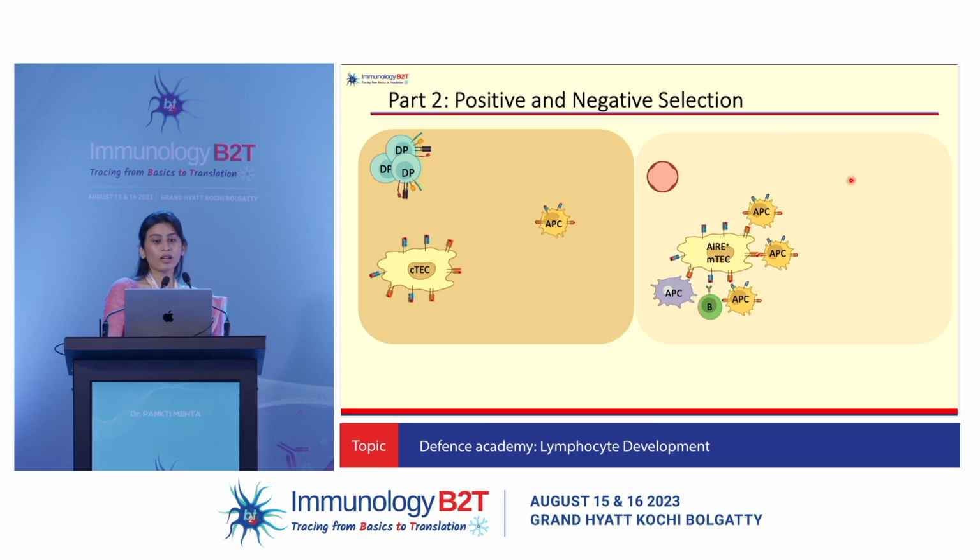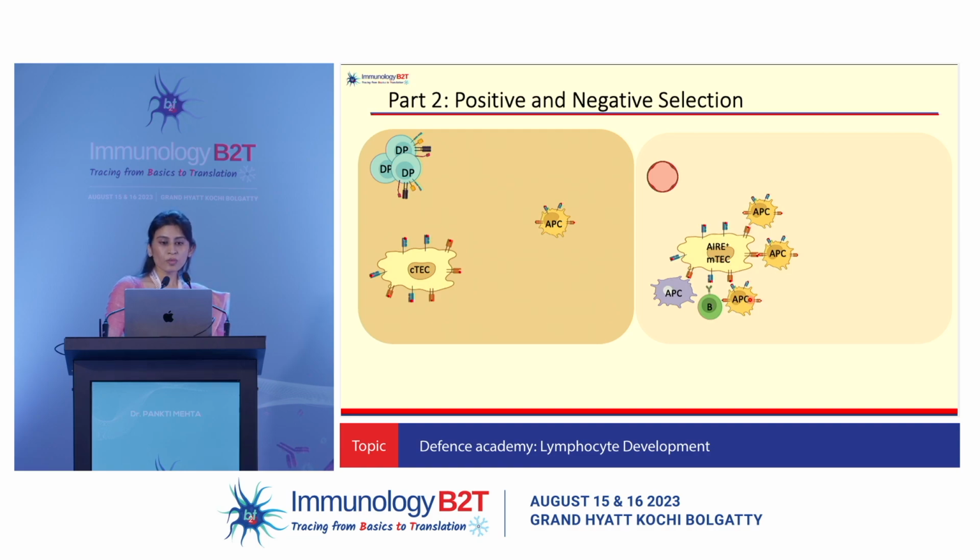And in the medulla, you have these special autoimmune regulator expressing medullary thymic epithelial cells, which have a very specific function. The autoimmune regulator molecule is a protein that goes and binds to tightly coiled DNA and opens it up so that the transcription machinery can come and bind to the opened regions. So this cell is able to express all the proteins of the body. It processes these proteins and expresses all the self-antigens onto its surface.